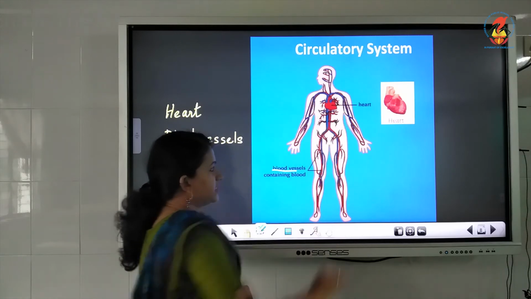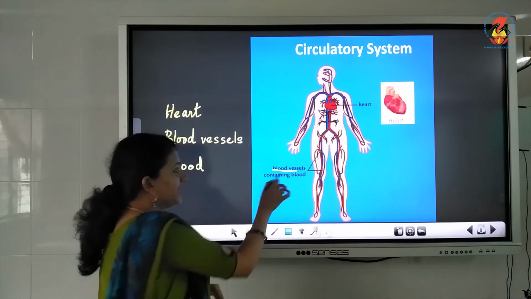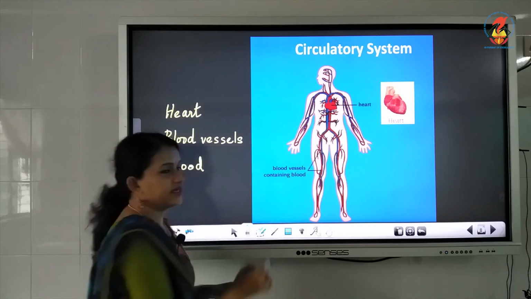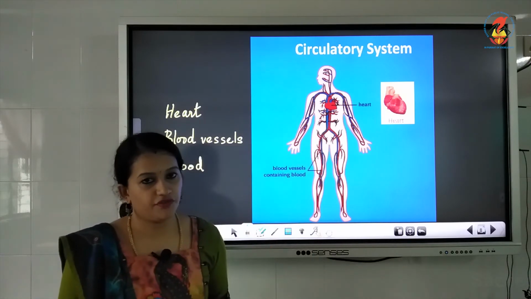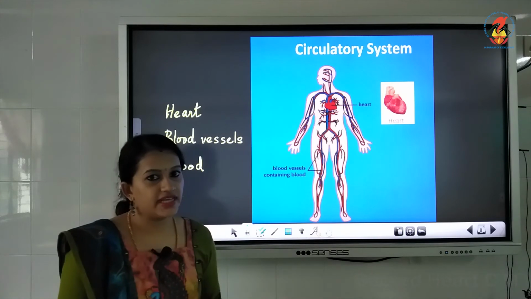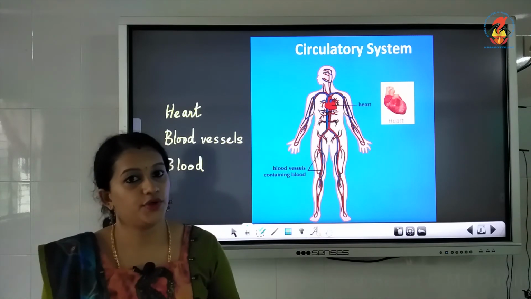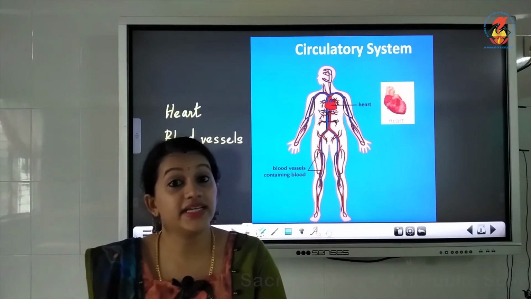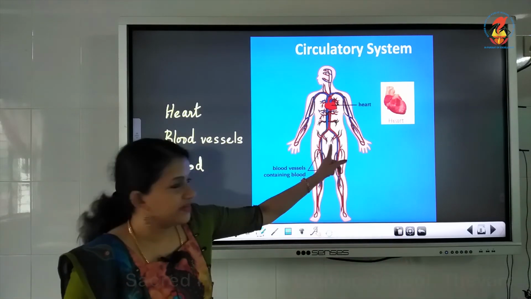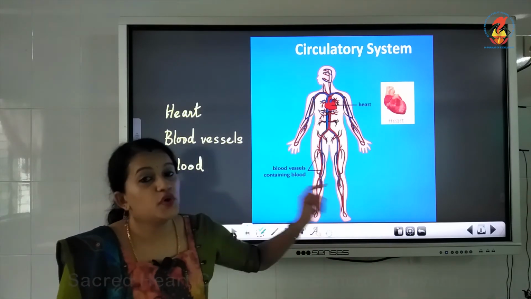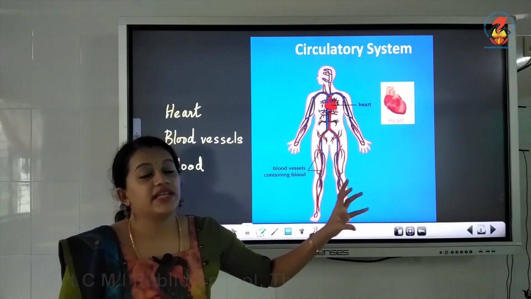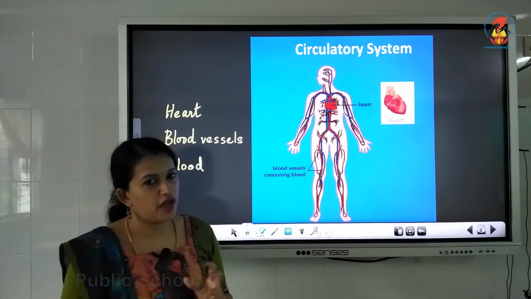So, the blood vessels, what do they do? They carry the blood. Blood vessels carry blood to different parts of the body. The heart will pump the blood and the blood vessels are carrying the blood. You can say that the blood is traveling or moving through these blood vessels. Blood vessels are small tubes through which the blood is moving, and it will reach different parts of our body.